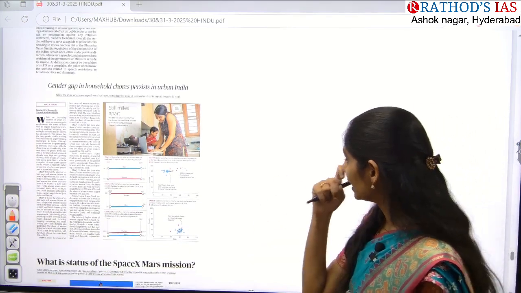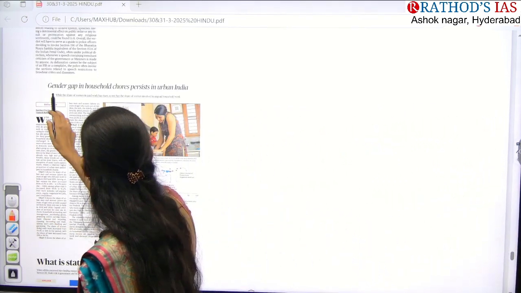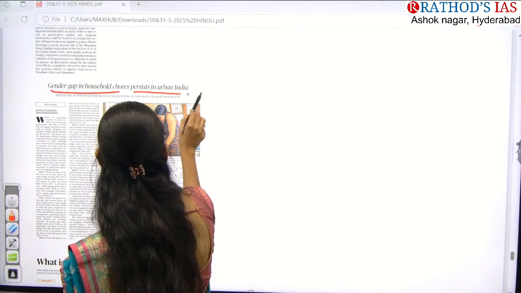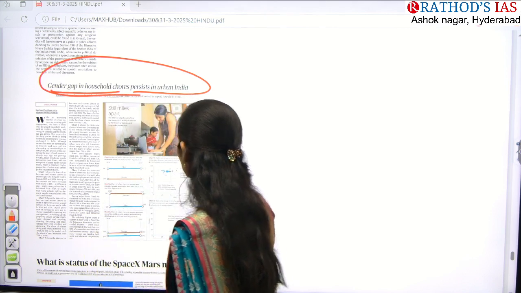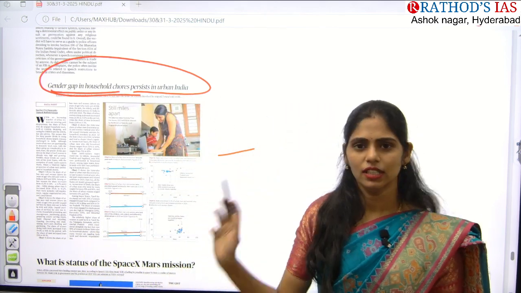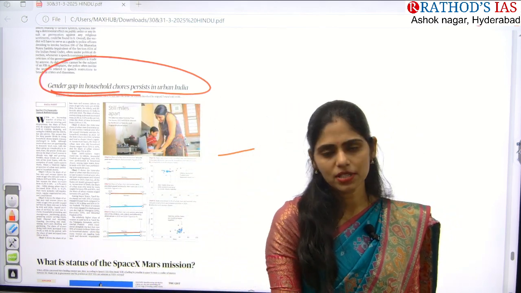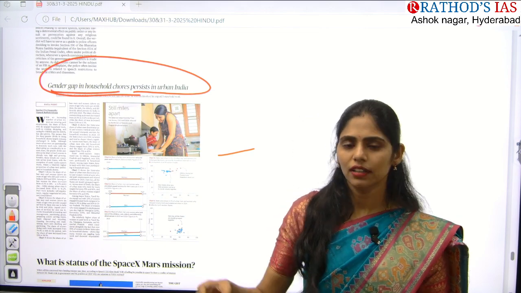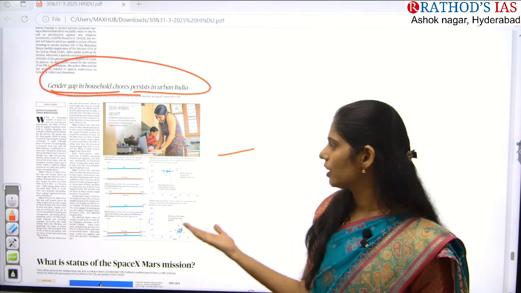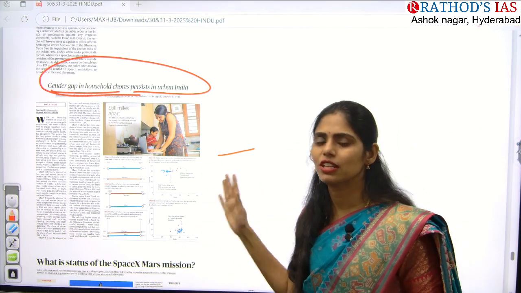And next, see this article: gender gap in household chores persists in urban India. So actually, if you see this image, you can see that a woman has to balance both domestic work and her personal or professional life, right? So she has to maintain personal life as well as professional life.